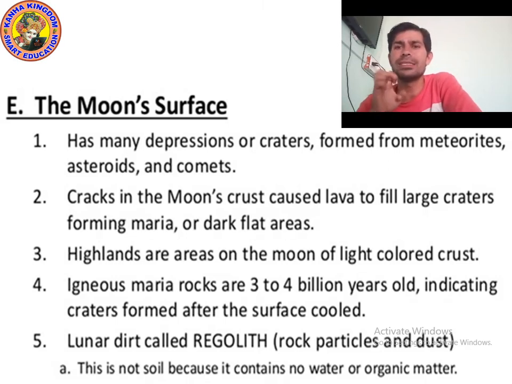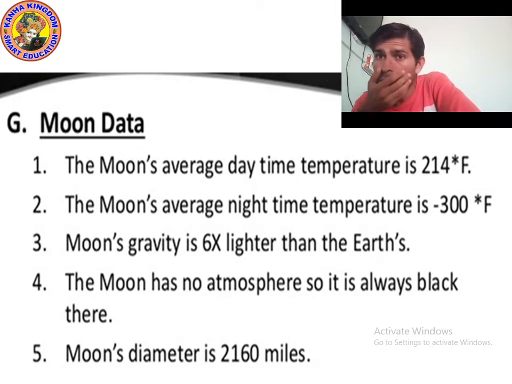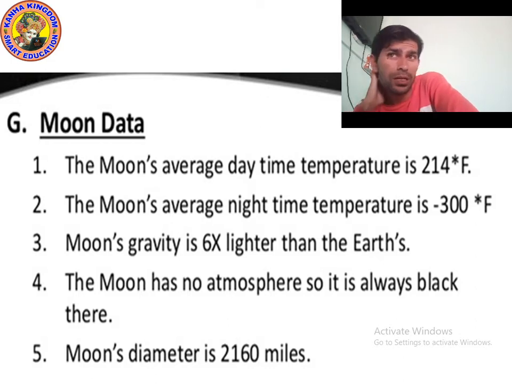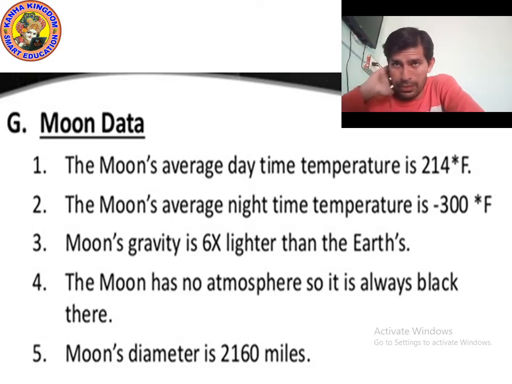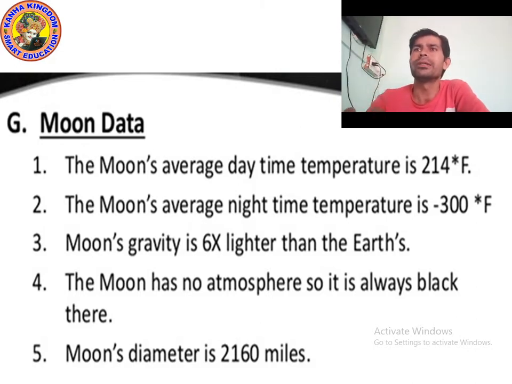Now let's see some data related to the moon. Let's move on to the next point. You can see the moon-related data. What is the temperature of the moon during the day? The average temperature I have written is 214 degrees Fahrenheit.